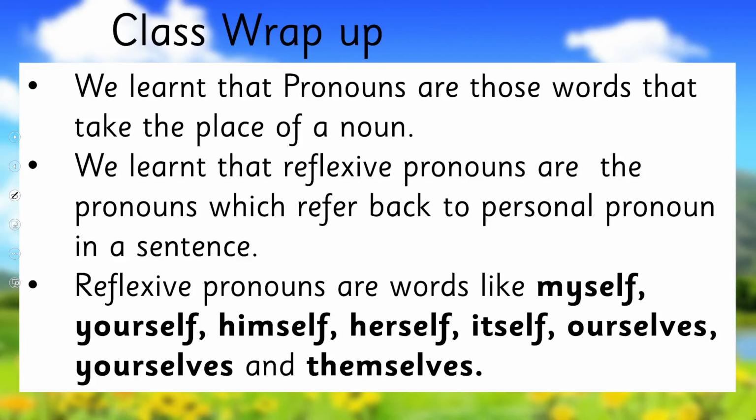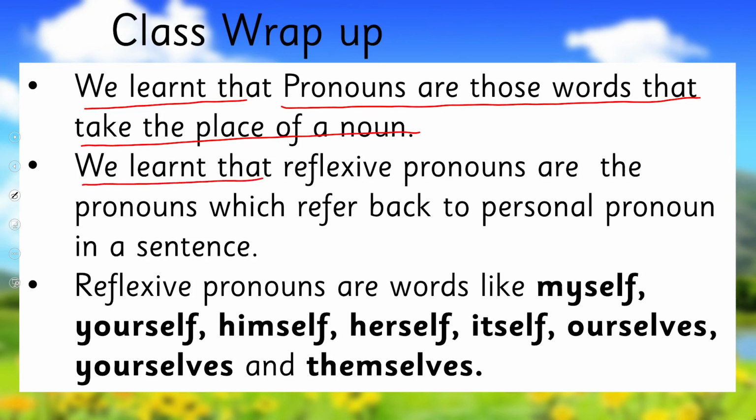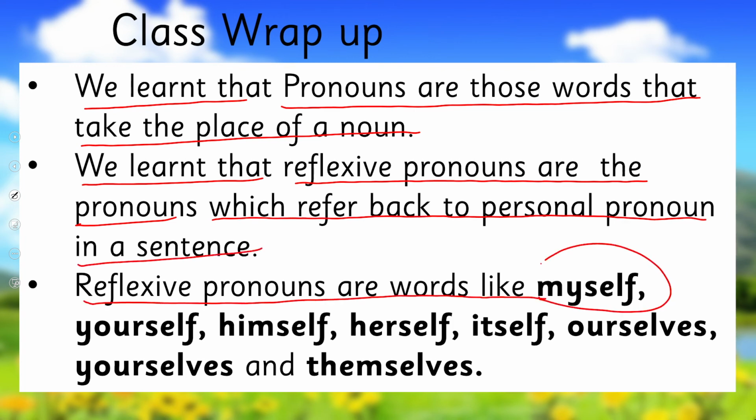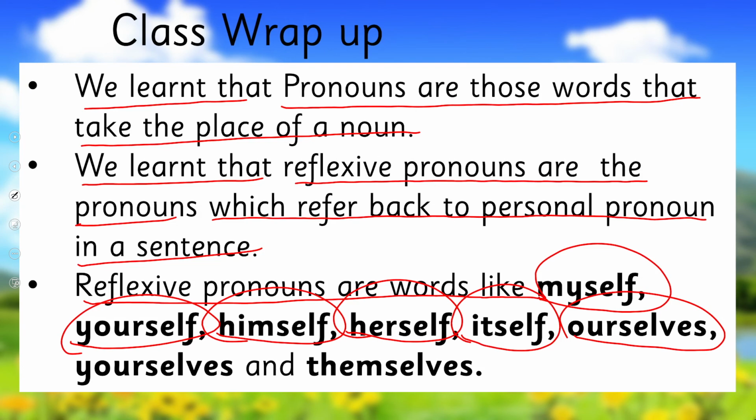So in this way, what we have learned today, we learned that pronouns are those words that take the place of a noun, and we learned that reflexive pronouns are the pronouns which refer back to the personal pronoun in a sentence. Reflexive pronouns are words like myself, yourself, himself, herself, itself, ourselves, yourselves, and themselves.